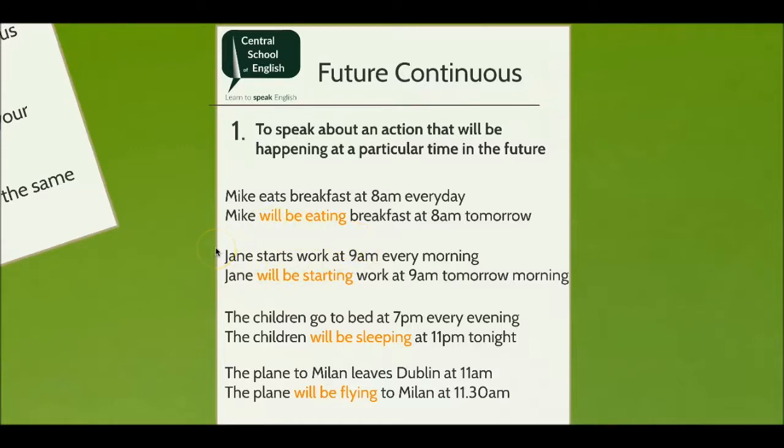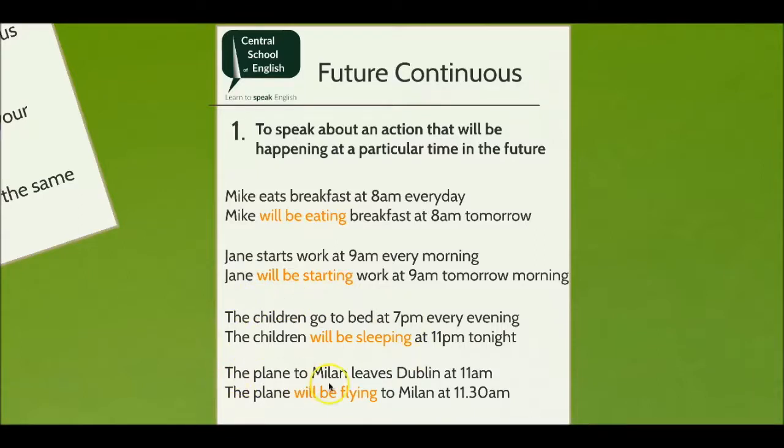Jane starts work at 9 a.m. every morning. We can say that Jane will be starting work at 9 a.m. tomorrow morning. If the children go to bed at 7 p.m. every night, we know that the children will be sleeping at 11 p.m. tonight.